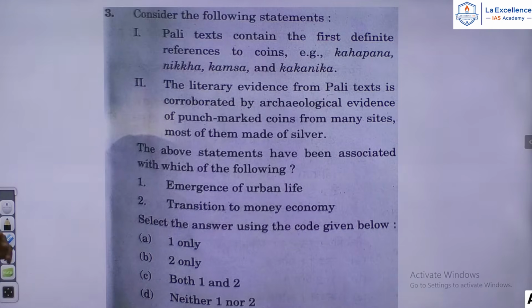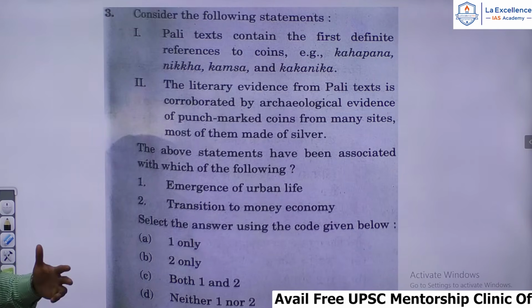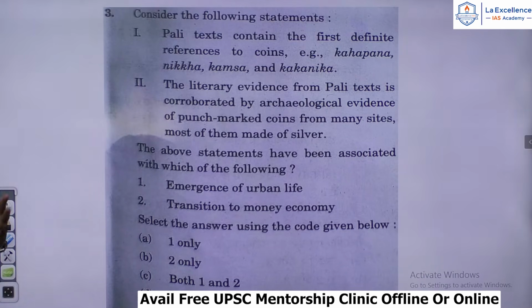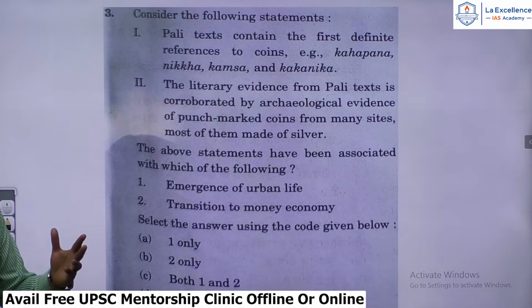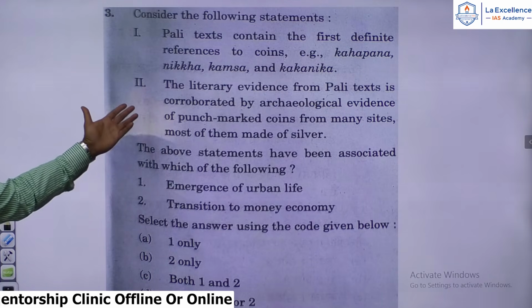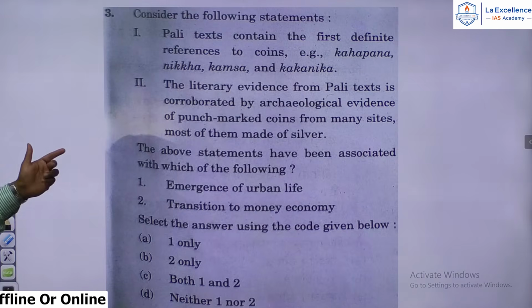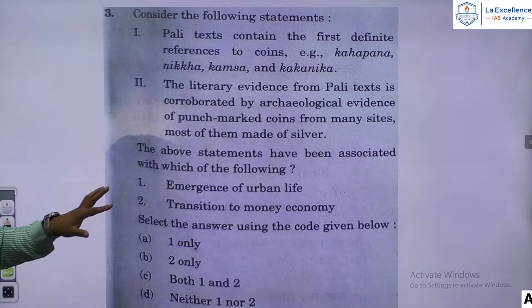Now, this is a question from the pre-Maurya period, as you can understand, also known as the age of second urbanization or the age of the Buddha. The main sources of information are a number of Pali texts, including a few archaeological sites. So Pali texts give a lot of information about the punch-marked coins, which are mostly in silver and sometimes of copper. These are the coins mentioned in the Pali texts: Karshapana or Kahapana, Nishka or Nikha, etc. So the first statement is correct. The literary evidence from Pali text being corroborated by archaeological evidence is also very much right.